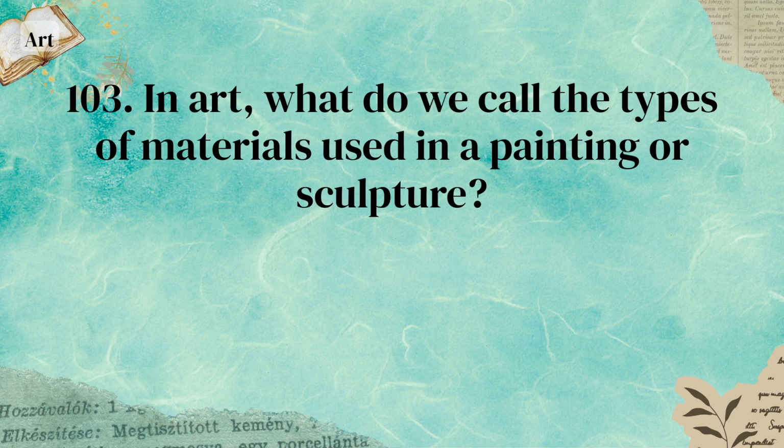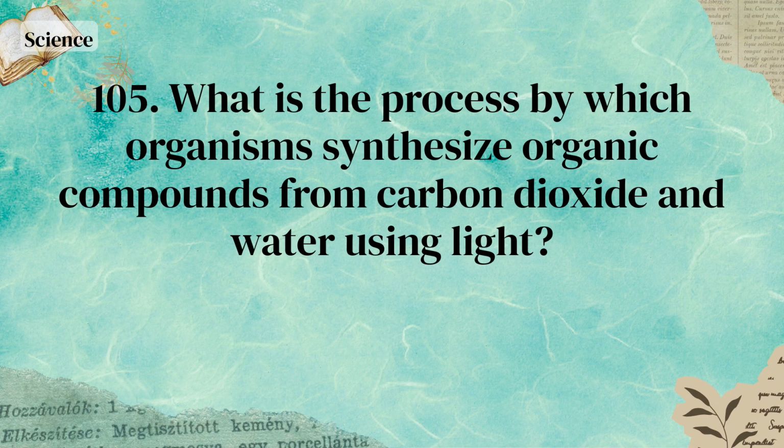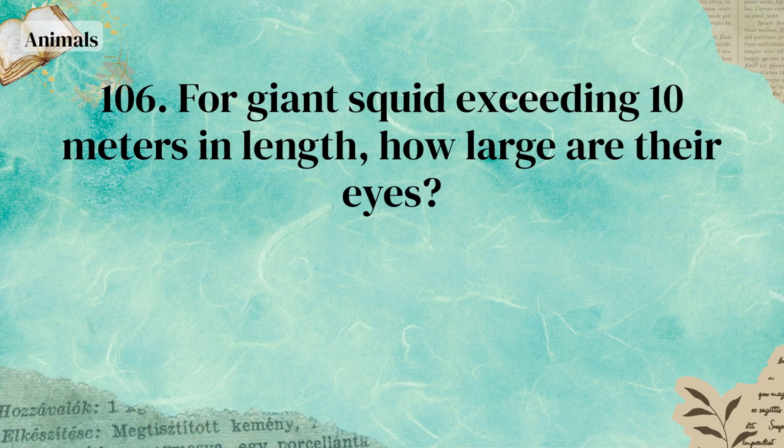Density. In art, what do we call the types of materials used in a painting or sculpture? Medium. In boxing, how many minutes does one round usually last? 3 minutes. What is the process by which organisms synthesize organic compounds from carbon dioxide and water using light? Photosynthesis. For giant squid exceeding 10 meters in length, how large are their eyes?